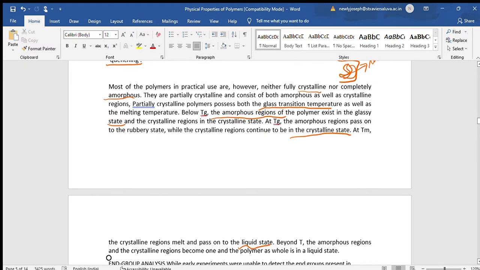So beyond the melting temperature, the amorphous region and the crystalline region become one, and the polymer as a whole will be in the liquid state. Beyond the melting temperature, the whole polymer will melt, and both the amorphous region and the crystalline region will be in the liquid state.